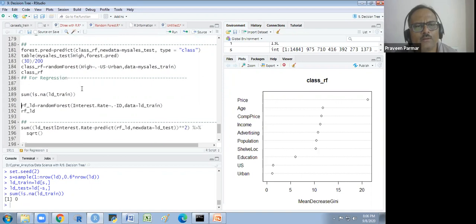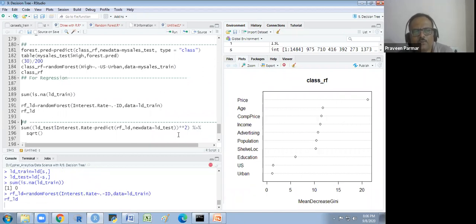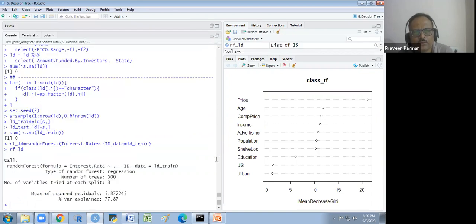And now I use that interest rate, the target variable, which we have also taken in the decision tree. ID will be removed from it, and the data is LD train. Now I run this, so it's okay. Now no problem. If I run this, it will give me the result. The 11 variables we have, 3 we are getting. Here we are getting the mean of squared residuals. Root mean square error we are getting here, 3.87. And the percent variance explained, 77.87% variance explained. This is a good one.